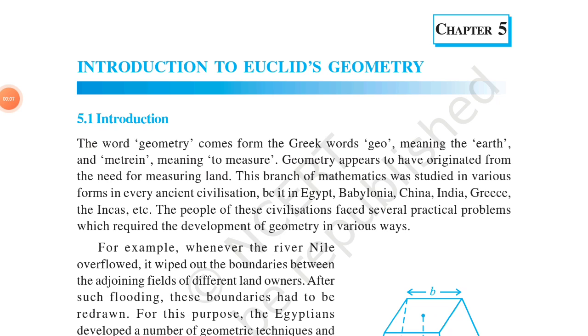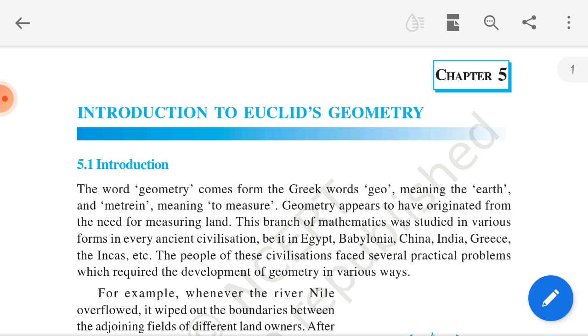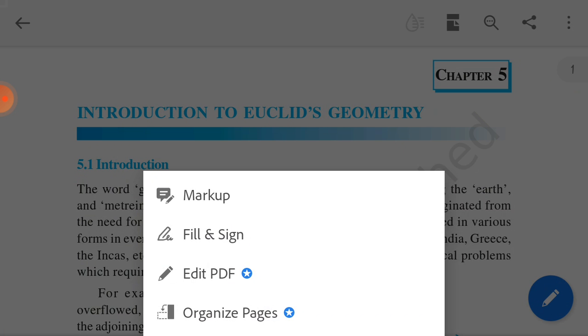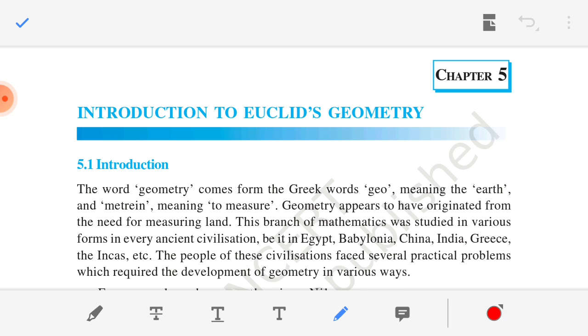Now in today's session we have to move to chapter number 5, that is the Introduction to Euclid's Geometry. In the previous session we already learned chapter number 10. Clear that? So in today's session we move on to chapter number 5, which is the last chapter from our syllabus. Okay, so let's start.